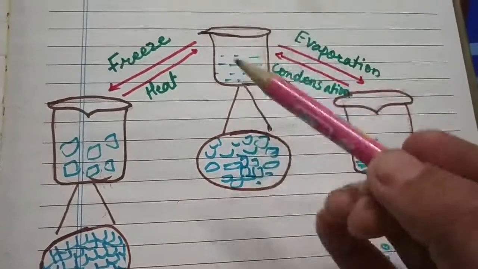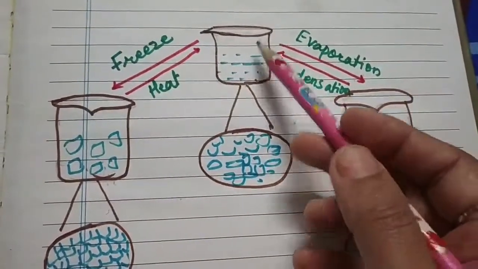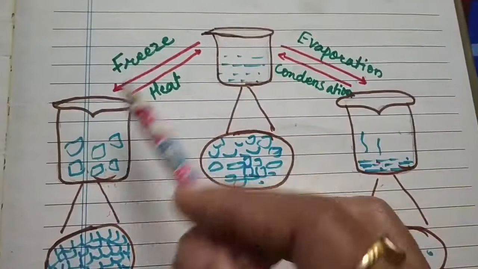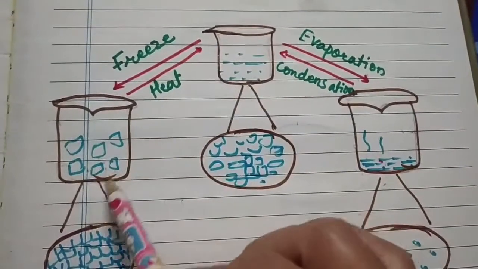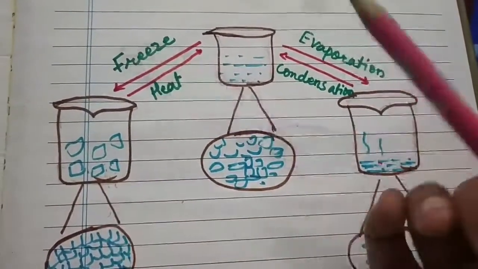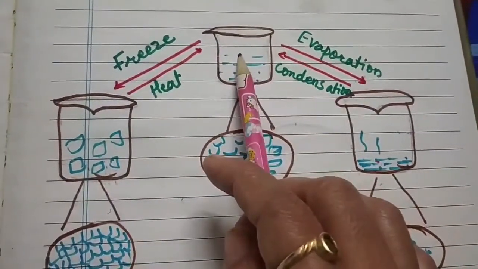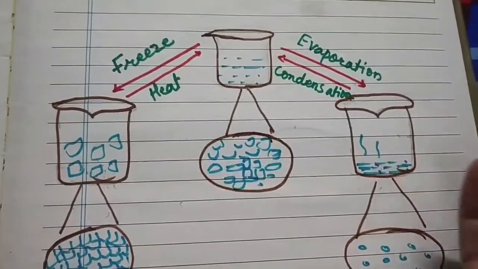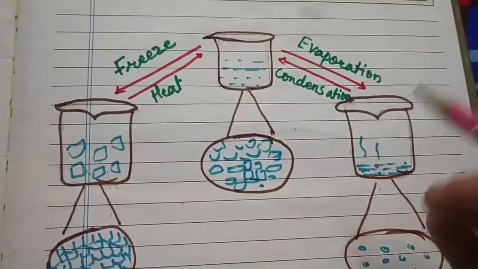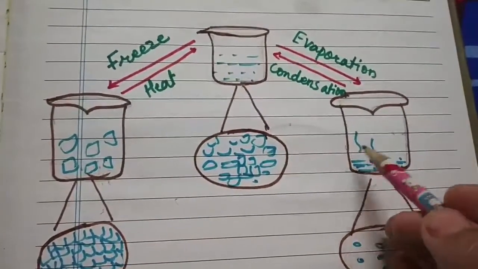When we again freeze this water, what do we get? We get the ice again. Here we change the temperature. And again, on heating the water, the water boils and vapors come out, which is called evaporation.